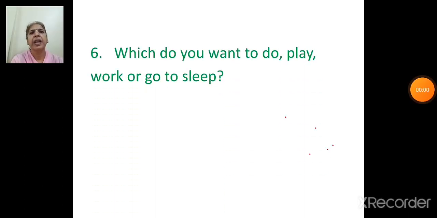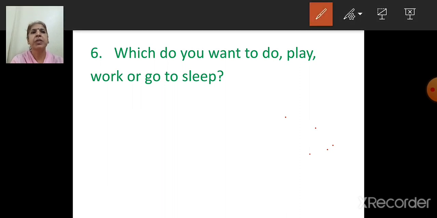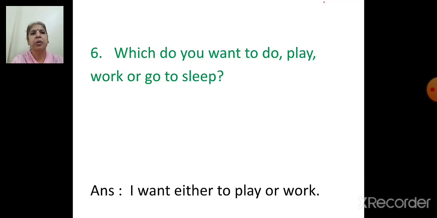Next question. Which do you want to do? Play, work or go to sleep? So here we have the options between play, work, sleep. And we have to answer the question using either or. So we will choose any two.